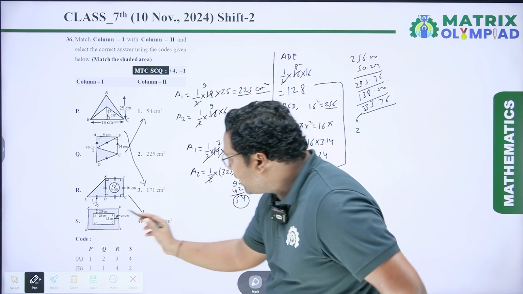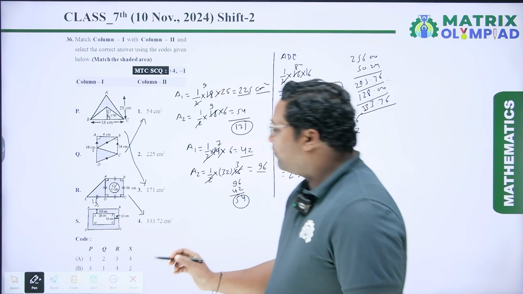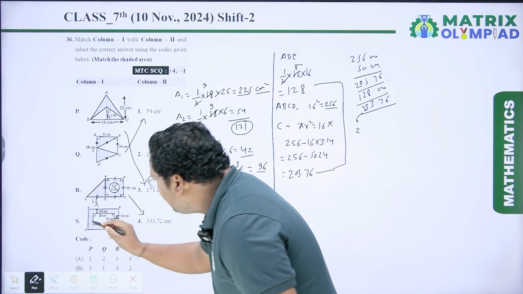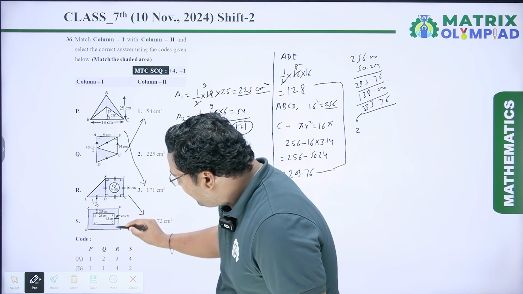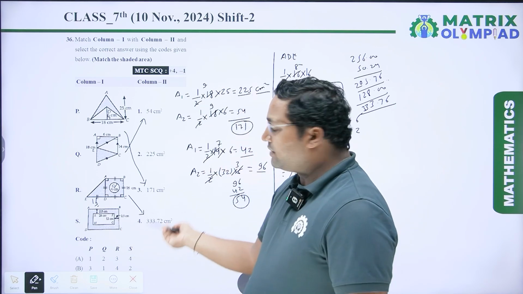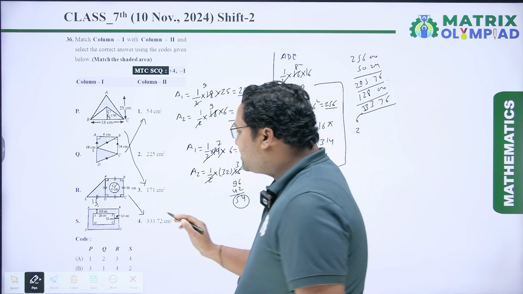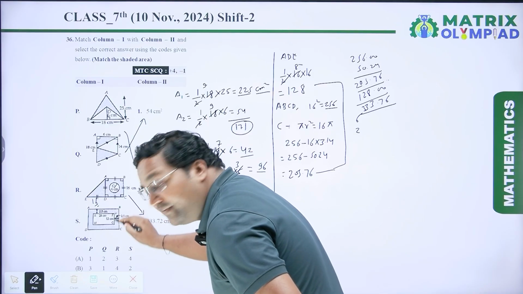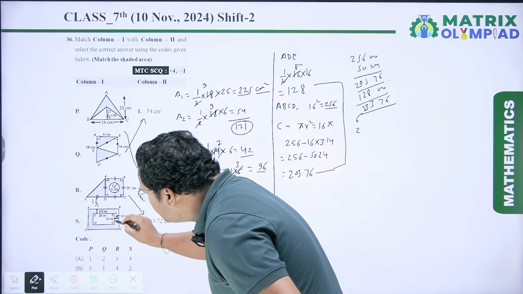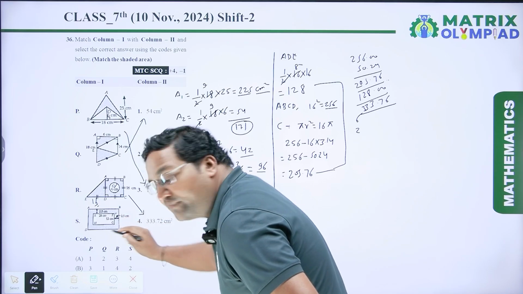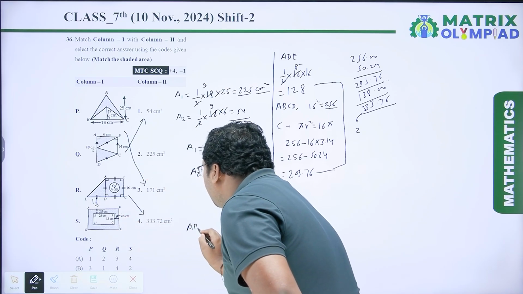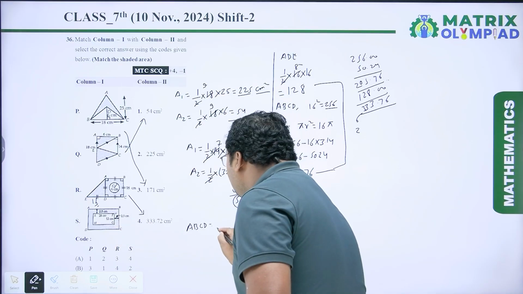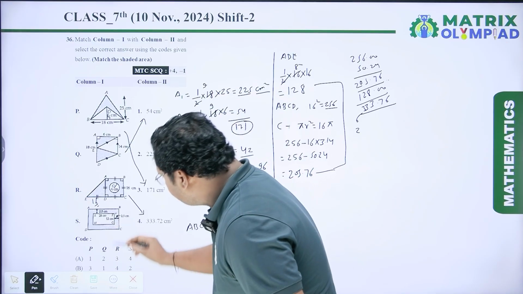Next is we have to calculate the area of this shaded region. So first we have to calculate the area of ABCD, then we have to calculate the area of EFGH, then we have to subtract these two areas. So area of ABCD is, this length is 12 centimeter and this height is 2.5, this height is 2.5, so it is 12 plus 2.5 plus 2.5, which is 17.